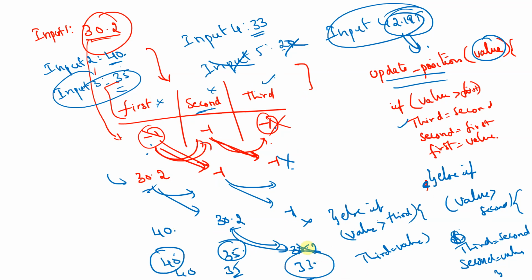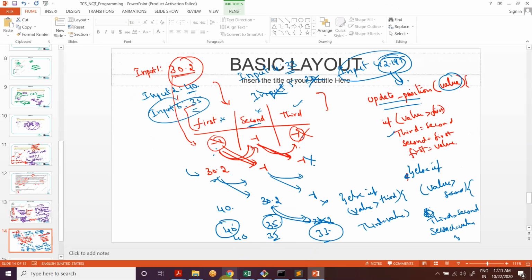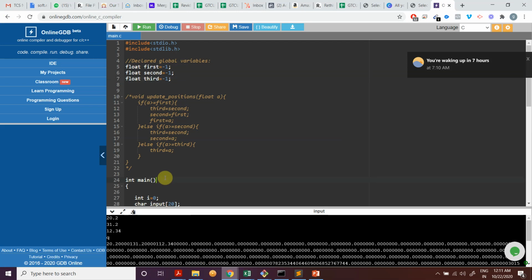So that's how we have written this, right? You can check this again if you're confused. I'll show you in the code how we have written it. The update positions function is this function.